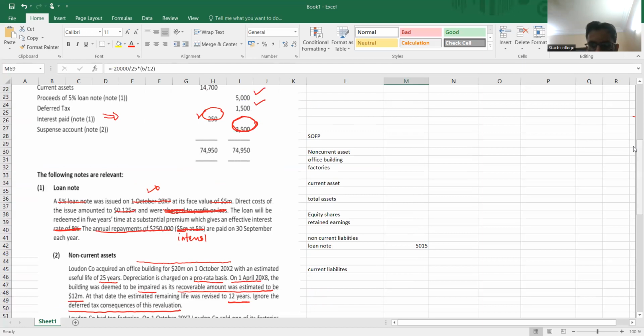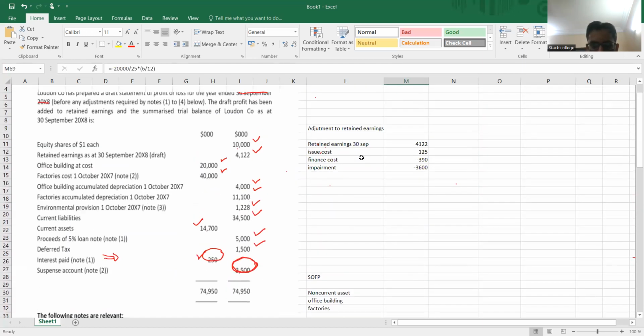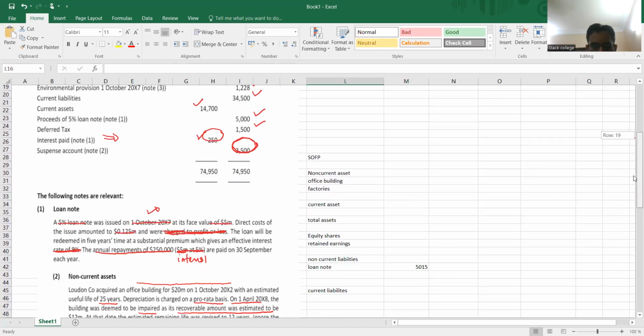Now how can I put this depreciation into the retained earnings working? Let me show it here, depreciation. And depreciation is an expense. It will reduce my profit. So 900 is the reduction in retained earnings. So this is done. Depreciation is done.